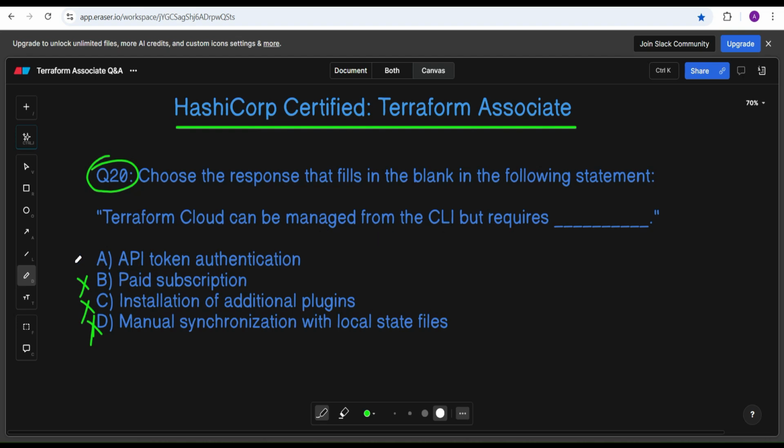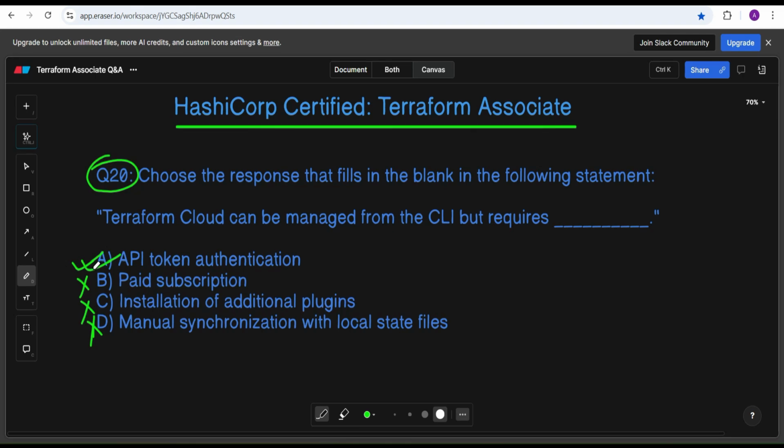API token authentication, this is correct. Terraform Cloud can indeed be managed from the command line interface, that is CLI, using the Terraform CLI tools. However, for accessing and interacting with Terraform Cloud features from the CLI, authentication via an API token is necessary to ensure secure access to the Terraform Cloud resources. So this is the correct option for this question.